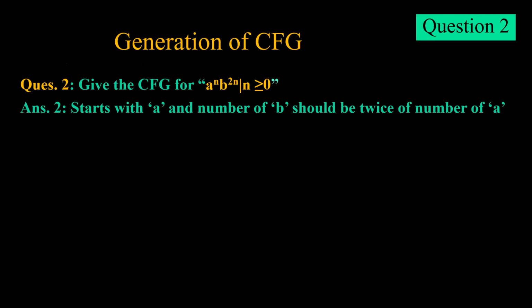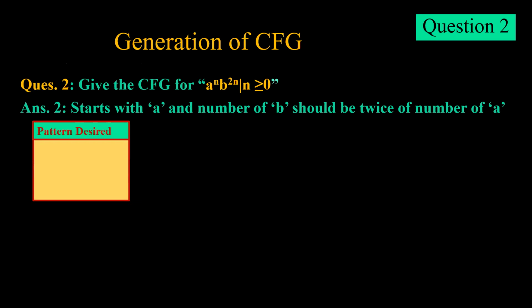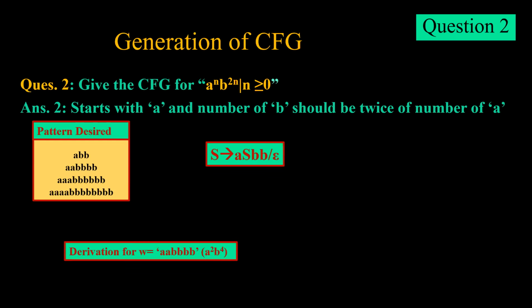Now we move to the second question. Give the context-free grammar for a^n b^2n, and that means it starts with A and number of B should be twice the number of A. Now the pattern which is desired is single A, double B, 2A, 4B, 3A, 6B and so on. So what will be the grammar? S tends to aSbb or epsilon. That means corresponding to single A, we will get 2B iteratively.